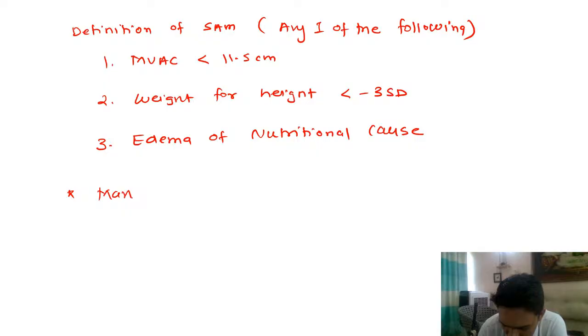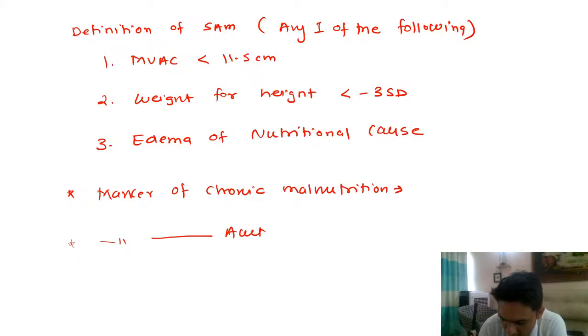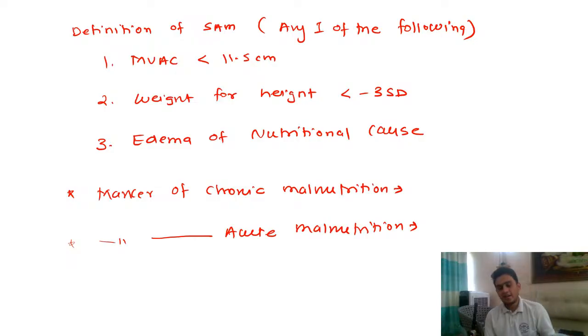Now another few one liners for you. What is a marker of chronic malnutrition, and what is the marker of acute malnutrition? So there are two questions for you.